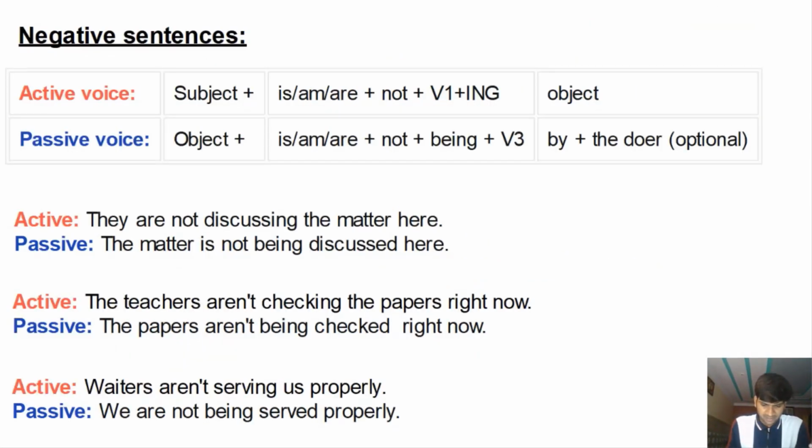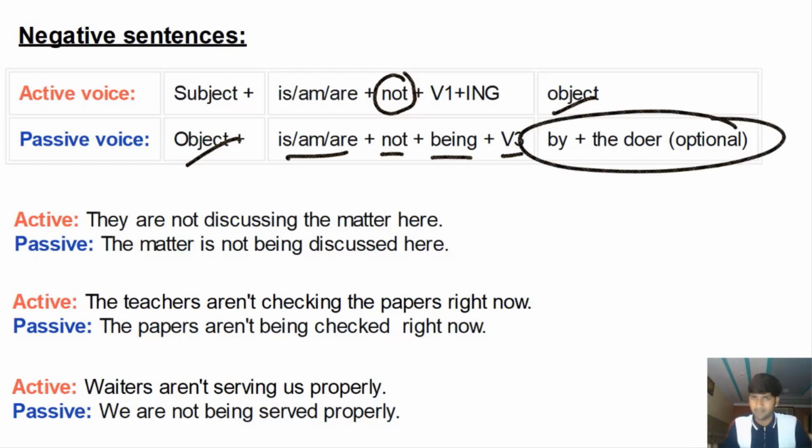Okay. Let's look at negative sentences. How to write negative sentences? Very simple. Just add this word, this cute small word, not after the helping verb. All right. Subject is MR plus not plus the progressive form of a verb ending with ing, followed by the object. Okay. The same thing happens in the passive voice. Object is MR plus not plus being plus V3 past participle, followed by the doer, which is absolutely optional, should not be mentioned most of the times.